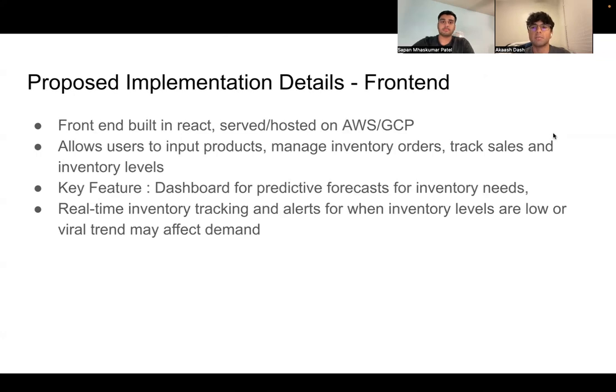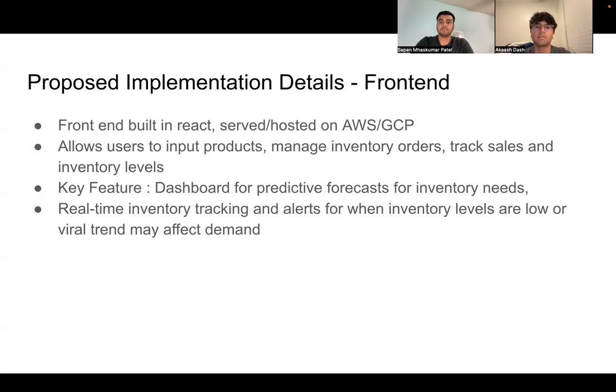Finally, the front end. This is where the user actually interacts with the whole system. We plan to build it in React and serve it, and host it on our main provider. The goal of this front end is to allow users to input products, manage inventory orders, track sales and inventory levels, and get suggestions when needed.